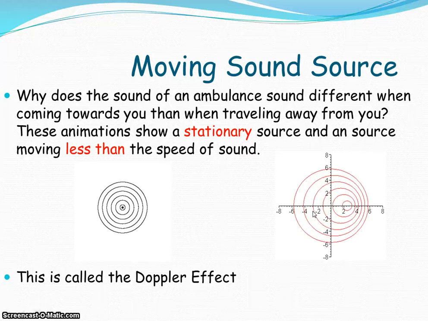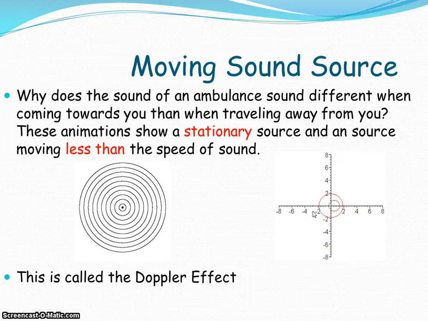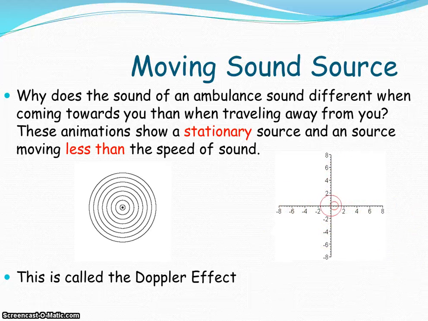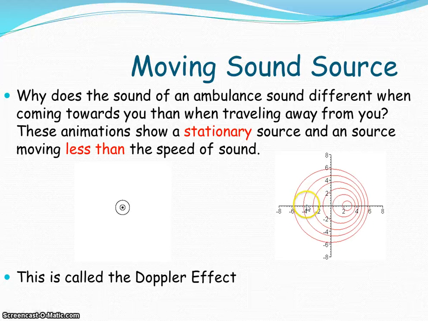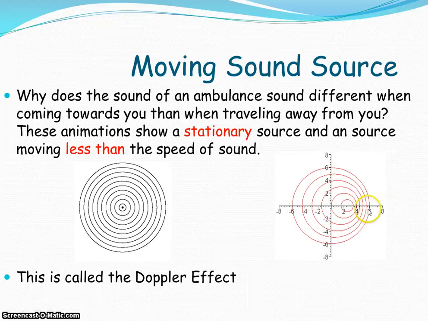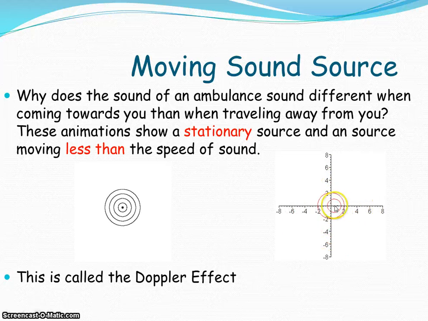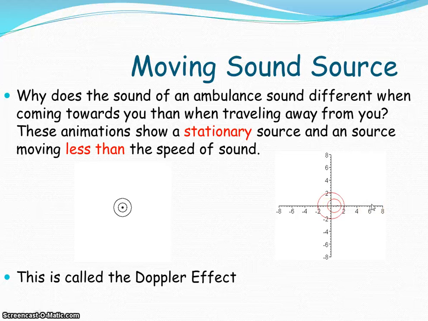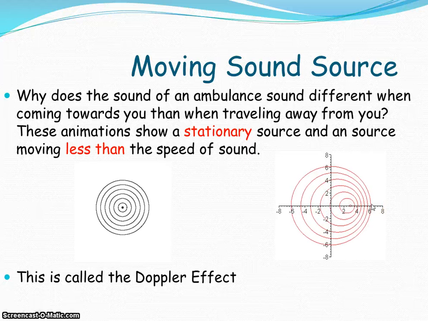Remember, frequency is responsible for how we hear the pitch of a sound. So if we're over here, this sound is going to have a much lower pitch than if we are over here. Because you see here, the sound is moving towards us, the wavelengths get smaller, the frequencies get greater, so it's a higher pitched sound.